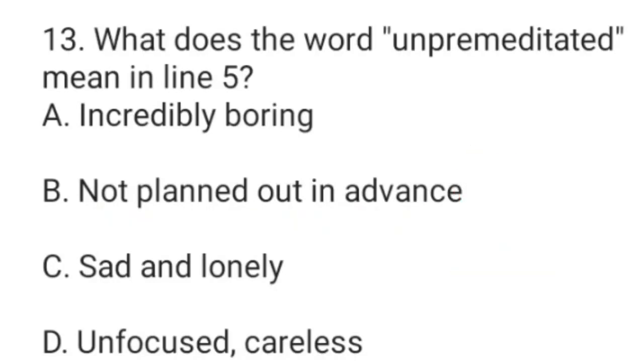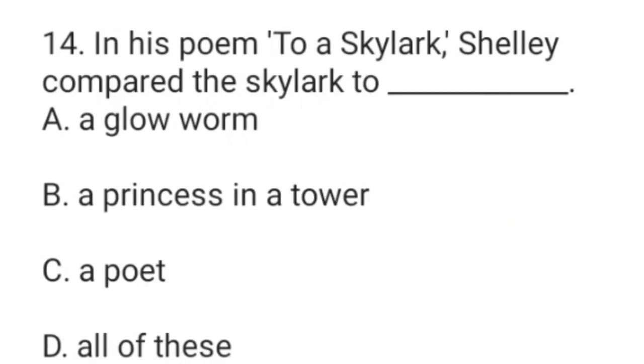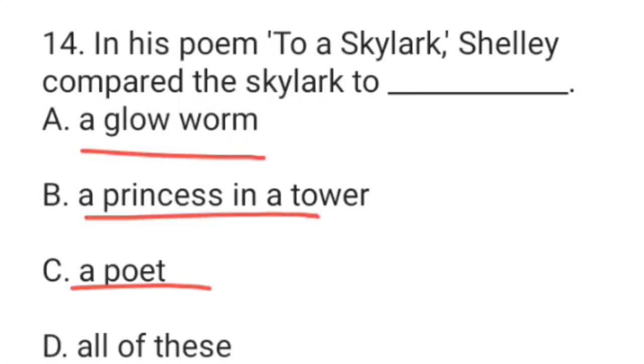Now come to MCQ number 14. In his poem To a Skylark, Shelley compared the skylark to: options a glowworm, option B, a princess in a tower, option C, a poet. Look at the options carefully. Here all three options are applicable. Hence the right answer is option D, all of the above.